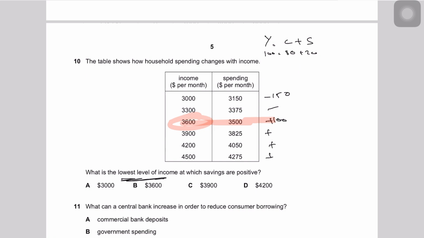So the question could also have asked you what is the lowest level of spending at which they're saving. In that case, obviously, the answer would still have been 3,500 if they had asked about spending. So the correct answer is answer option B. Question number 10, part B is the correct answer.